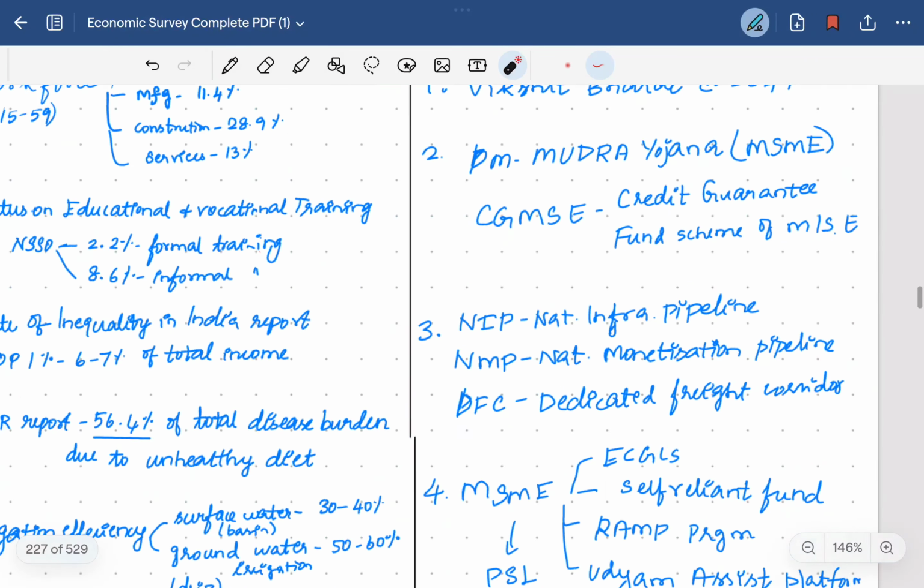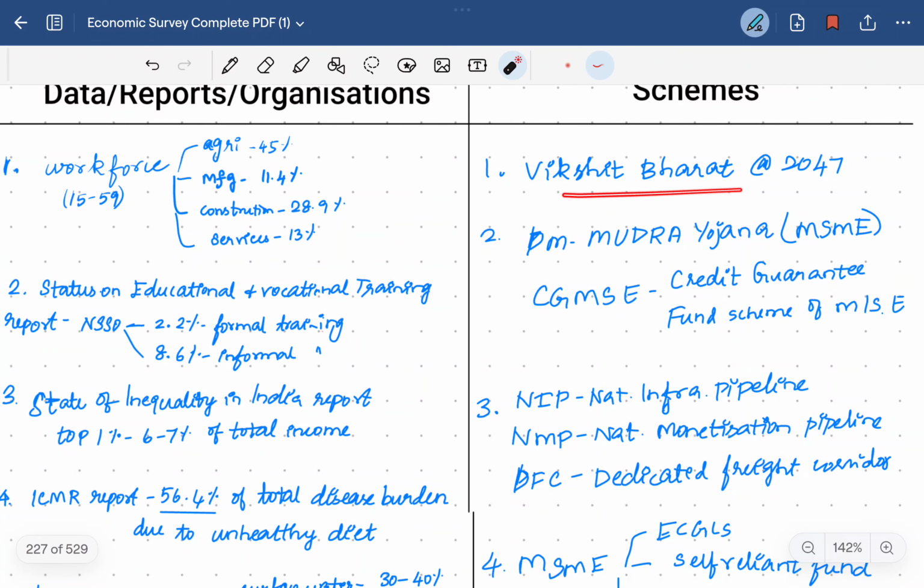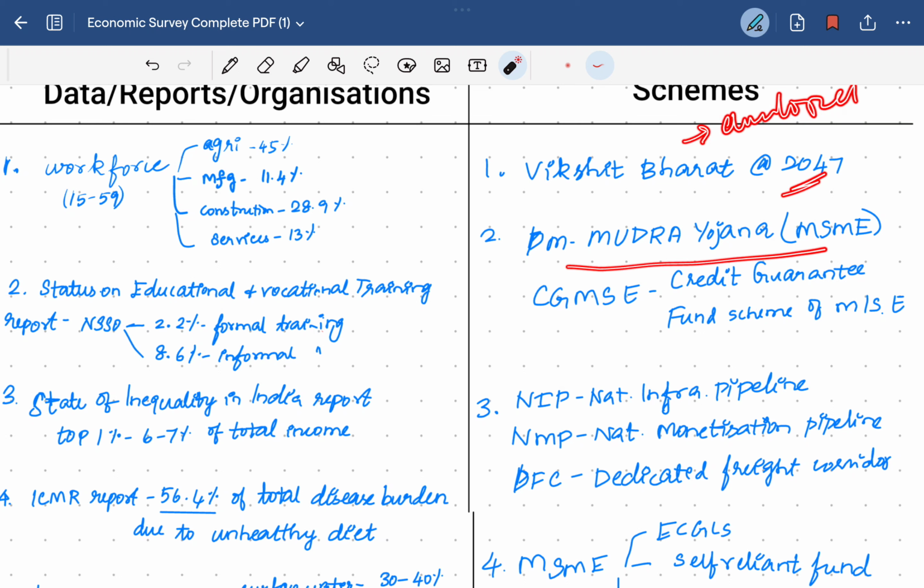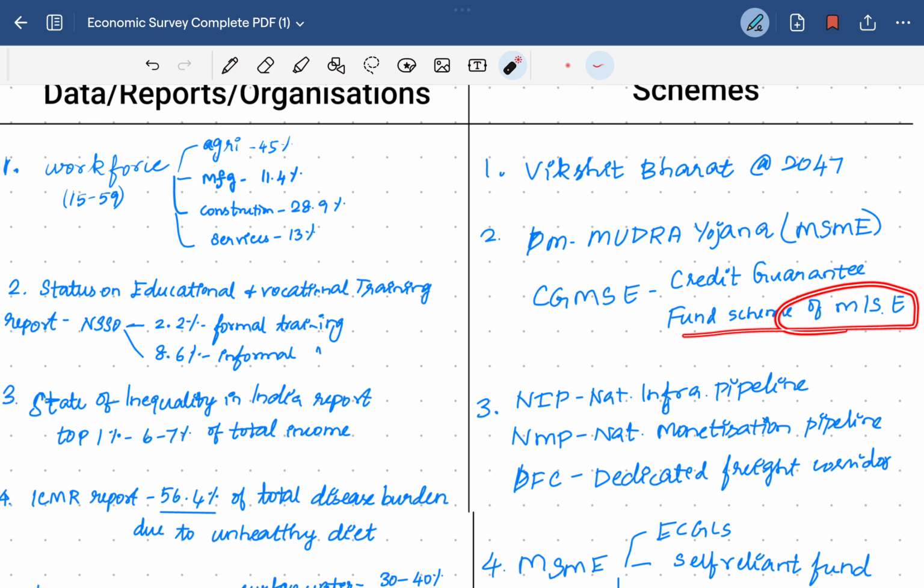Then the schemes which are discussed here are Viksit Bharat 2047, that is making India a developed nation in 2047. Then the PM Mudra Yojana for the MSMEs. Mudra denotes the Micro Units Development and Refinance Agency for developing the MSMEs. Credit Guarantee Fund Scheme for MSEs.